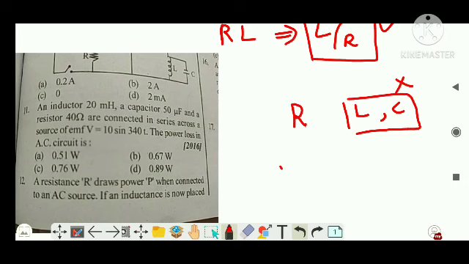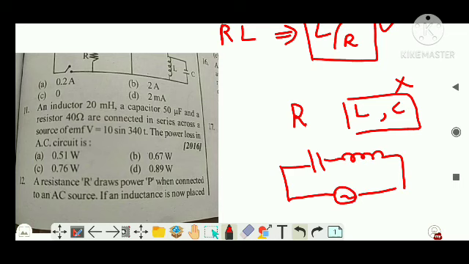Then you will ask, what about an LC circuit that is not pure, where there will be some losses? That loss is neither due to the capacitor nor the inductor, but due to the wire. The wire has some resistance, that resistance causes heat, and that heat causes energy loss. So always the energy loss is due to resistance. You have to keep that in mind.